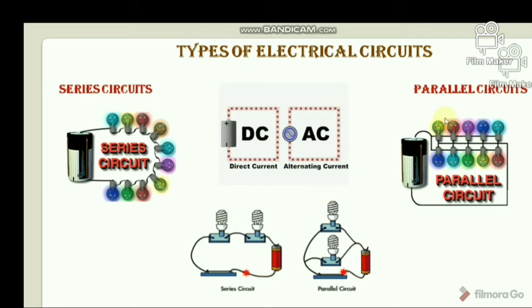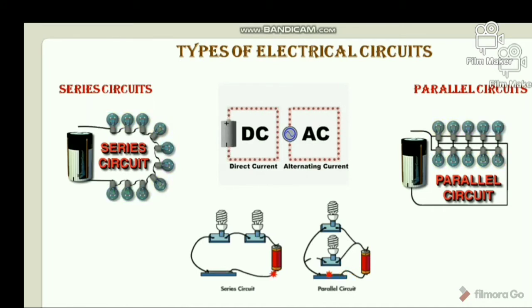Now I will discuss parallel circuit. In a parallel circuit, one terminal of all the elements is connected to one terminal of the source, and the other terminal of all elements is connected to the other terminal of the source. In a parallel circuit, the voltage remains the same across the parallel elements while the current changes. If there is any faulty element among parallel elements, then there is no effect on the circuit.